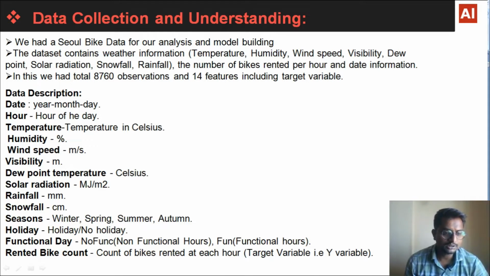Next is the season column, which contains winter, spring, summer and autumn. Holiday is holiday or no holiday. Functional day indicates whether it's non-functional hours or functional hours. The next one is rented bike count, which is the count of bikes rented at each hour. This is our target variable, that is the y variable, the dependent variable. So this was all about the data.